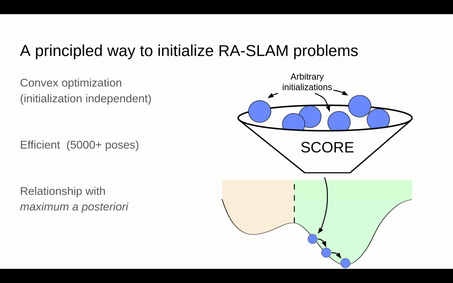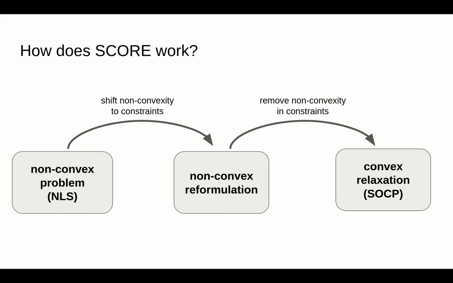To get a little more into the technical details, SCORE is built on convex optimization, and as a result, any solutions to the SCORE problem are globally optimal, regardless of the initializations provided. Because it's built on convex optimization, SCORE is highly scalable, and we demonstrate its usage on problems of over 5,000 poses. And in a note of theoretical interest, SCORE is actually directly derived from the maximum a posteriori estimate for range-aided SLAM. So let's dig into SCORE a little more.